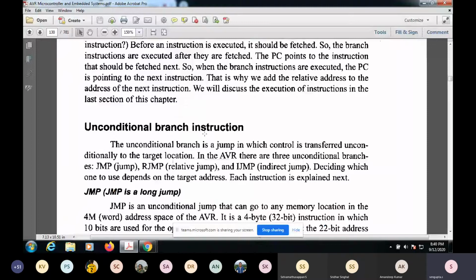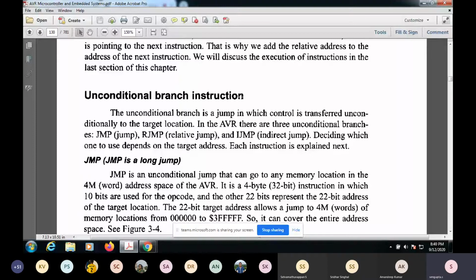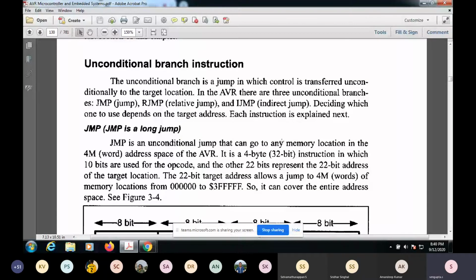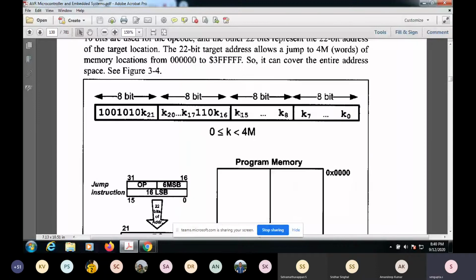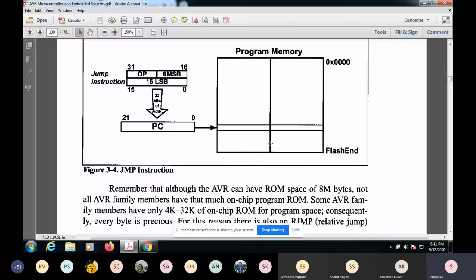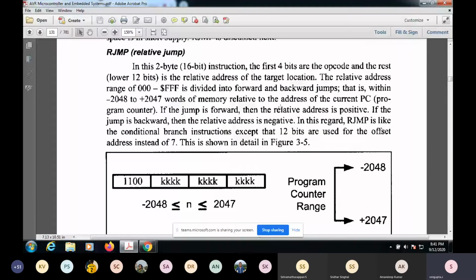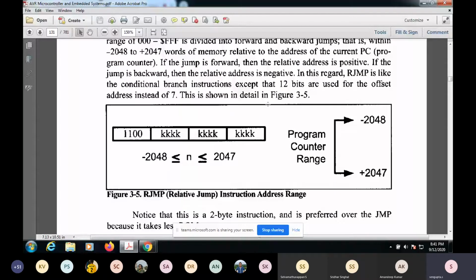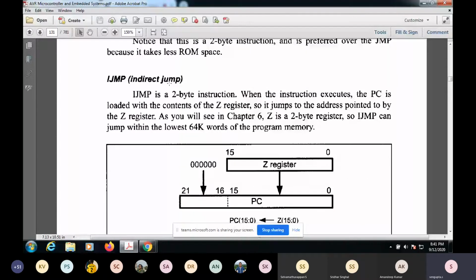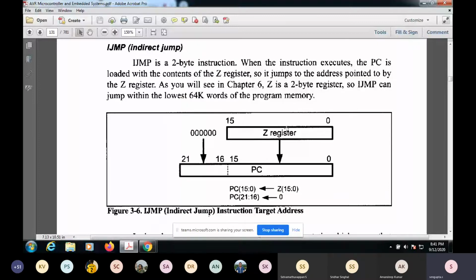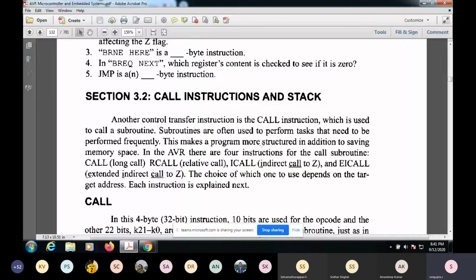And then there are something called unconditional jumps. They are of a little bit higher sizes, and higher bytes typically. So this is the format of the unconditional jumps, JMP, long jump. You should go through this. Then relative jump, which is similar to the relative thing, and then the indirect jump, in which you access through a register. Typically it is a 16-bit register, and whatever the contents of the register, that is the location of the address where you would like to go.